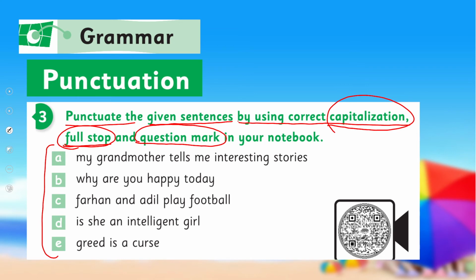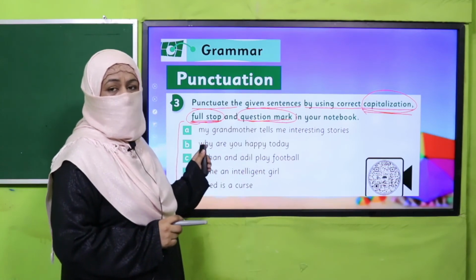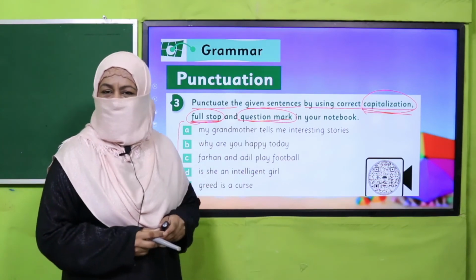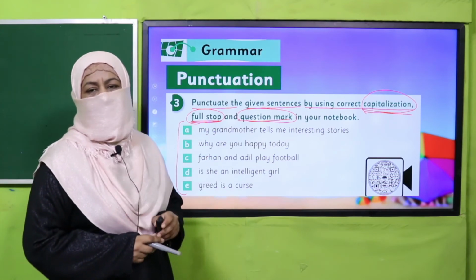Read the sentence and correct it for capitalization, full stop and question mark. Be careful, wherever it's a question, you have to put a question mark. If it is a sentence, you have to place a full stop and capitalization. You know the rules. So pause the video, complete this exercise and then come back.